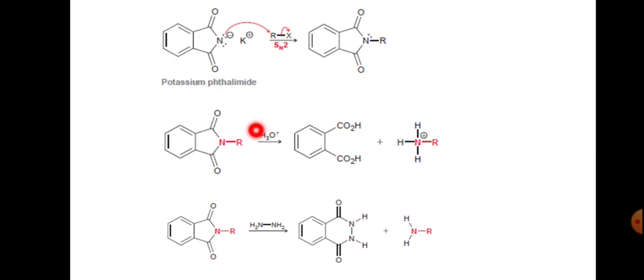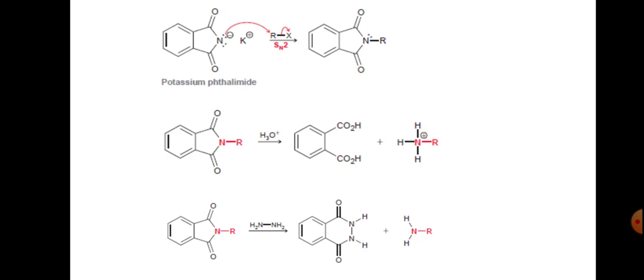This N-alkyl phthalimide treated with H3O+, acidic hydrolysis or basic hydrolysis, whichever it be, gives RNH3+ and the two COOH groups, that is phthalic acid.